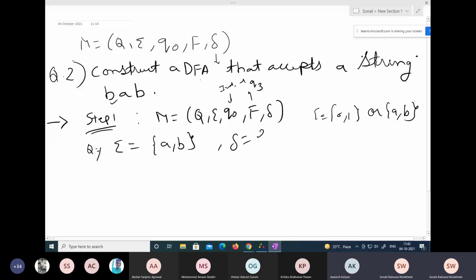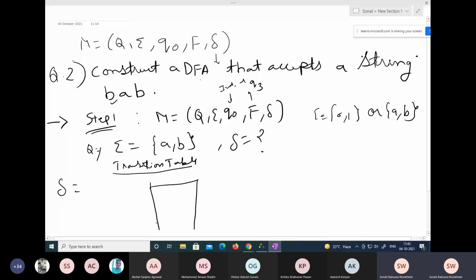Now we have to find delta, and delta is called the transition function. Whenever you want to compute the value of delta, you have to prepare a transition table, with state and input. You compute a table like this.